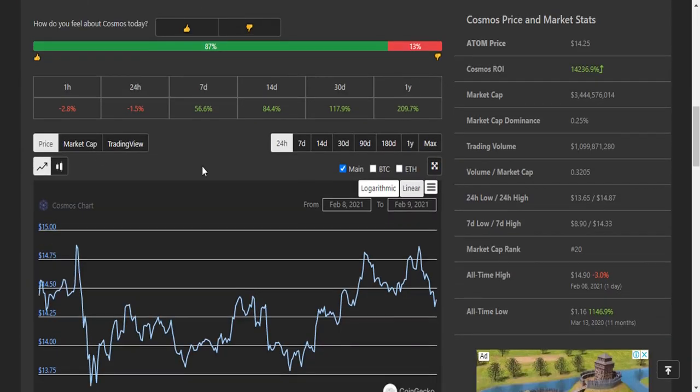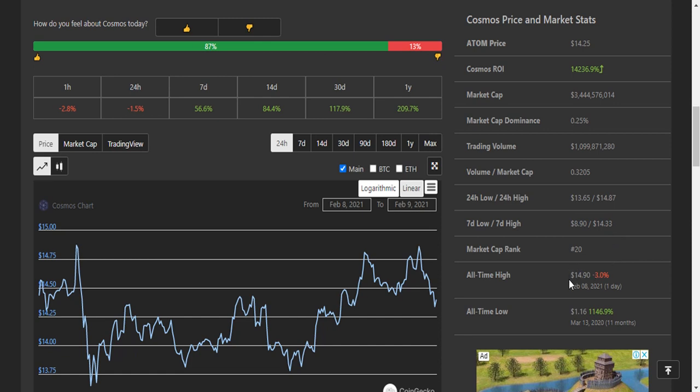Here you can see in 1 year Cosmos gives 2.9% to its holders. It is a good profit, and here you can see some price and market stats of the Cosmos Atom. Here you can see this is the market cap, and total market dominance of the Cosmos is 0.25%, and this is the 24-hour low price and this is the 24-hour high price. This is the 7 days low price, this is the 7 days high price, and here you can see all-time